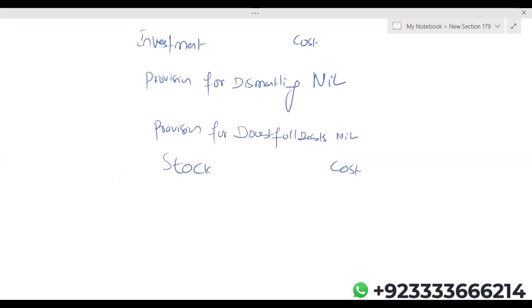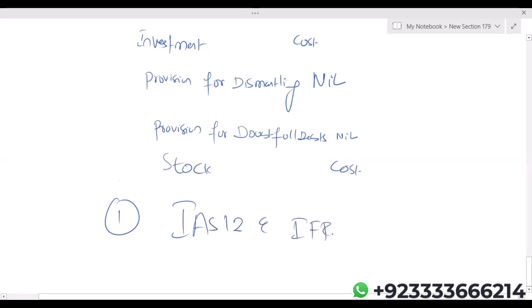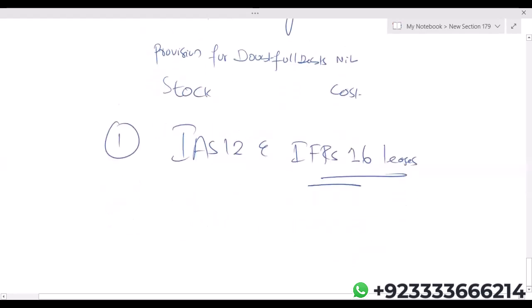Okay. Now, there are a few relationships between IAS 12 and other IFRSs and IASs which you need to know. One is IAS 12 and IFRS 16 leases. Okay, let's see.